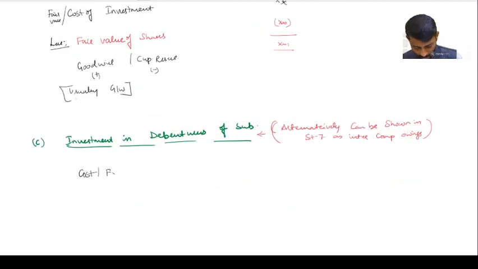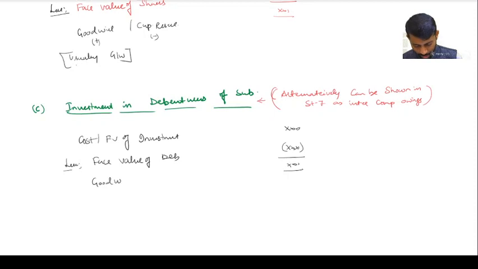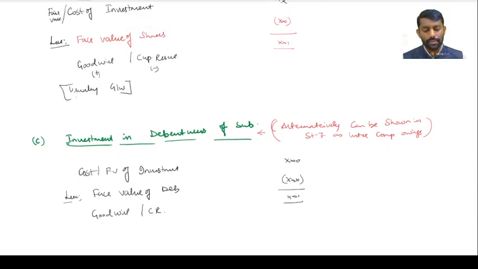So cost or fair value of investment of debentures less face value of debentures. So this is what you got as goodwill or capital reserve. Are you understanding step number 6, cost of control? Yes, sir. So this is what cost of control. This is where usually students will slip in case of consolidation.